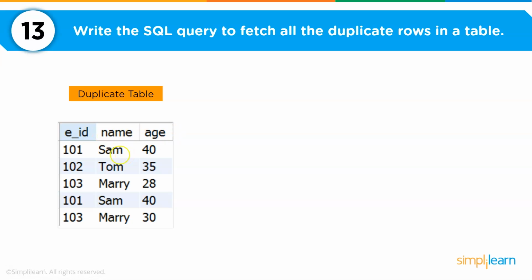For example, 101 Sam 40, the first record is duplicated, and you can see it has the same values. Now if you mark 103 Mary 28, it is not duplicated because here the age is different, so this is a different person compared to the third name that we have.